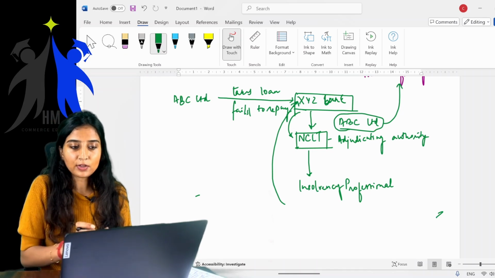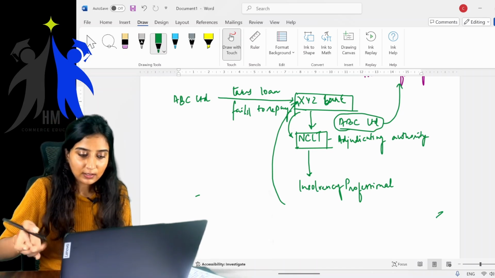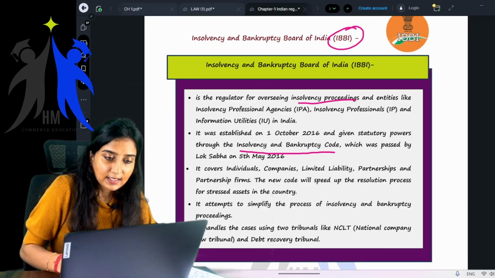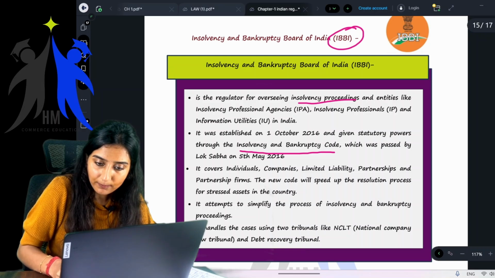Now, at least you have got a basic understanding of what it is. Now, let's go back to your text. See, Insolvency and Bankruptcy Code.